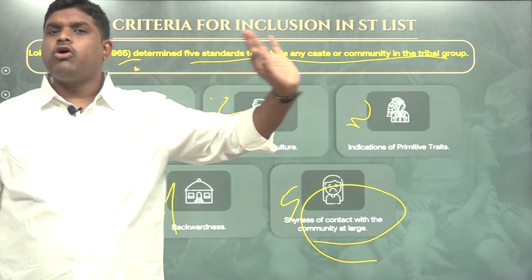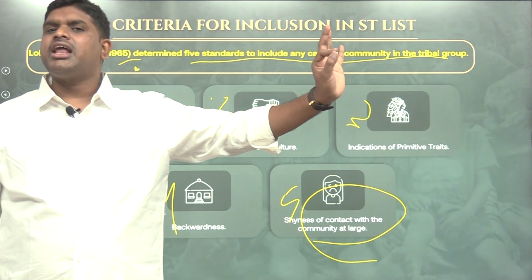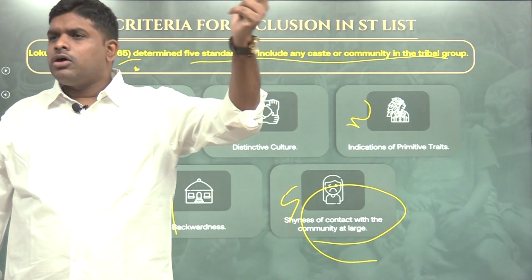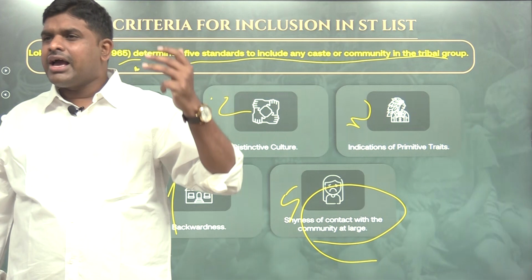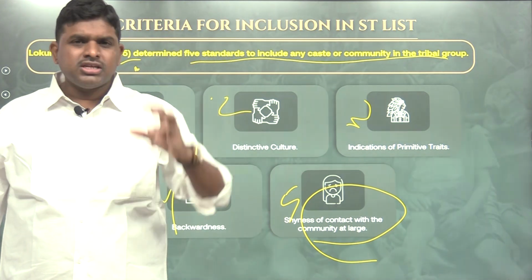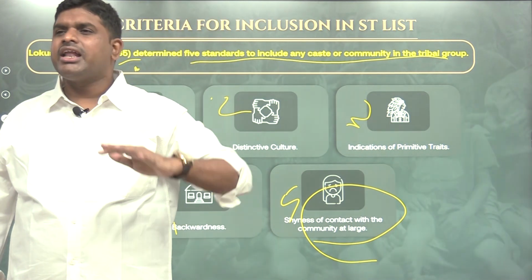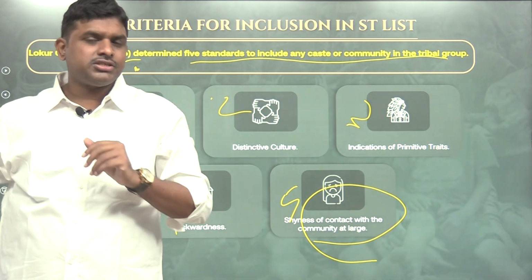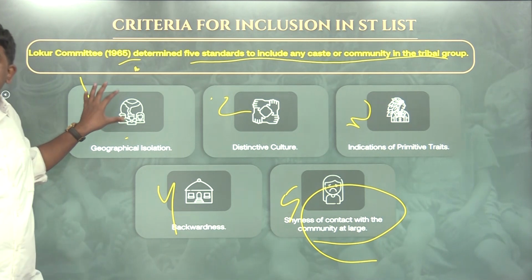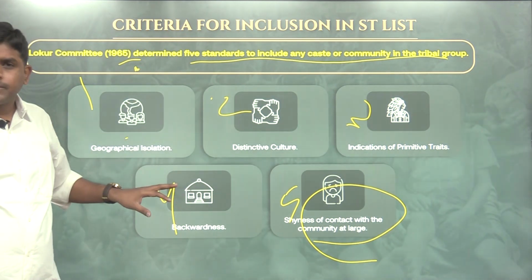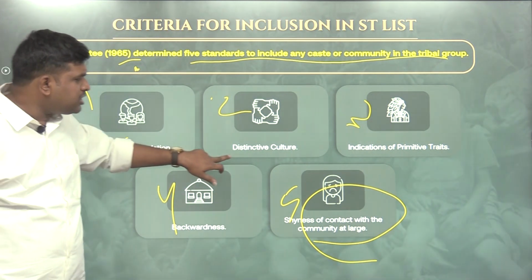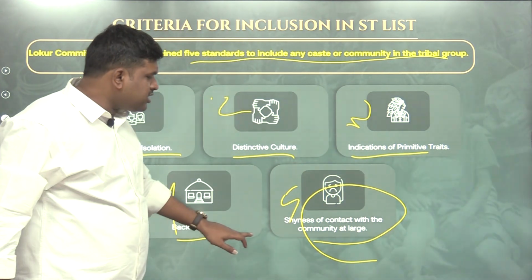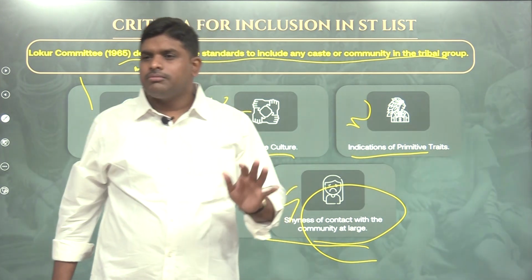The original STs, according to the original Constitution, in Telangana or Andhra Pradesh are Gonds, Raj Gonds, Kondareddis, Koyas, Chenchus, some parts of Bhils of Chhattisgarh and Telangana region, and the Savaras of northern Andhra Pradesh. Why? Because these characteristics are compulsory: geographical isolation, distinctive culture, indications of primitive traits, backwardness and shyness of contact with the mainstream.